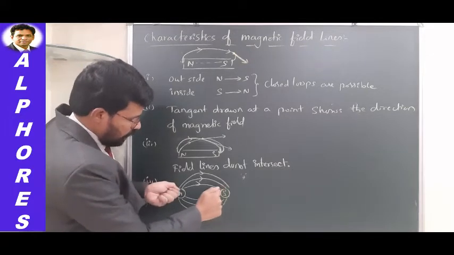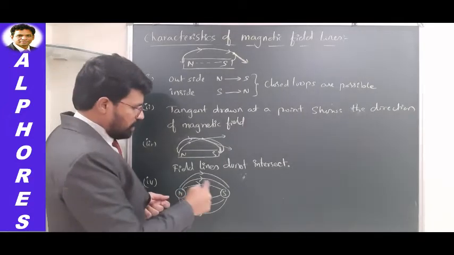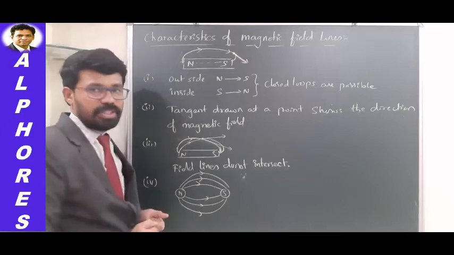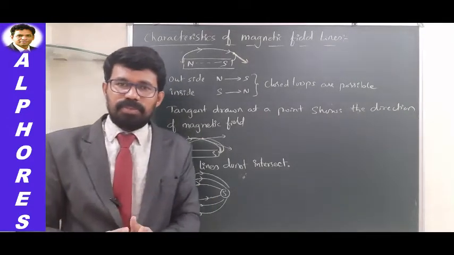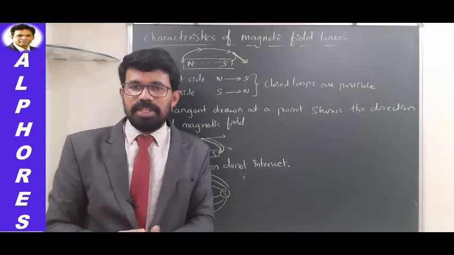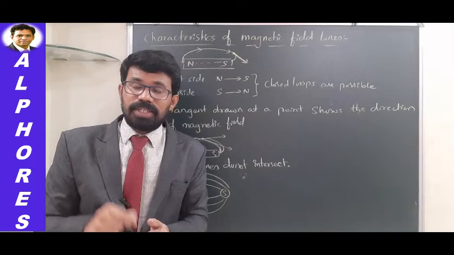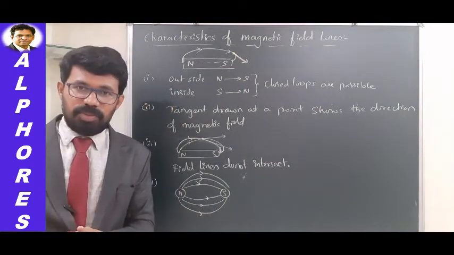It means these field lines are trying to bring south and north poles close to each other. That is what is mainly responsible for the attraction between north and south poles.